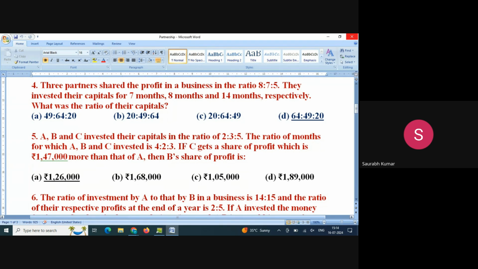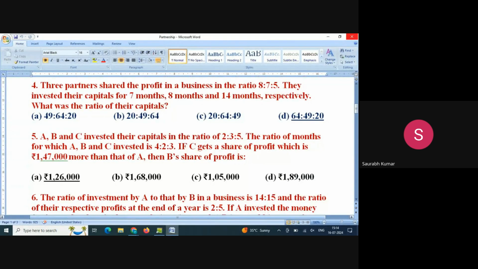They invested their capitals for 7 months, 8 months, and 14 months respectively. Then what was the ratio of their capital?